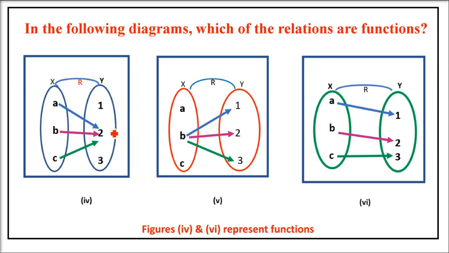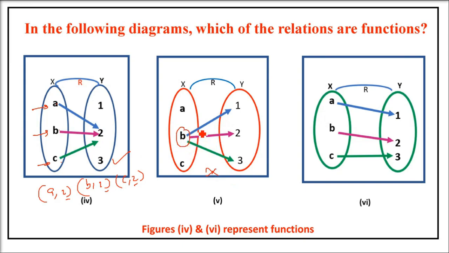Now in this, which one is a function, which is not? The first one. a, b, c, all these three are being mapped. They all have images, 2, no problem with that. Second thing, all the values of the first set x, a, b, c are being mapped. There is no remaining. So if I make the ordered pairs (a,2), (b,2) and (c,2), we don't worry about y. We only worry about a, b, c. So first, the x coordinate should not repeat. So the first is a function, okay?